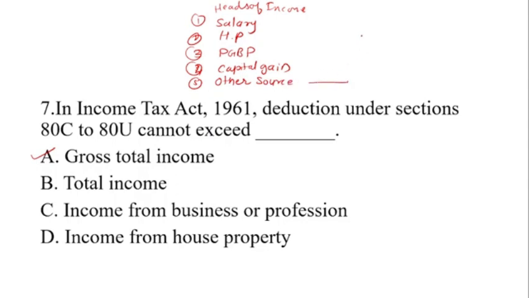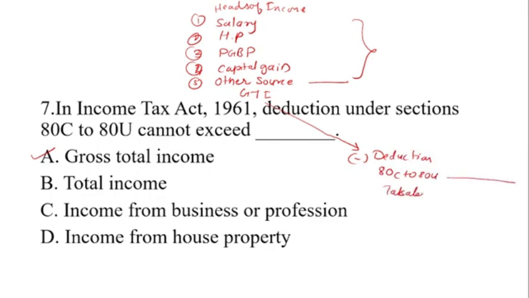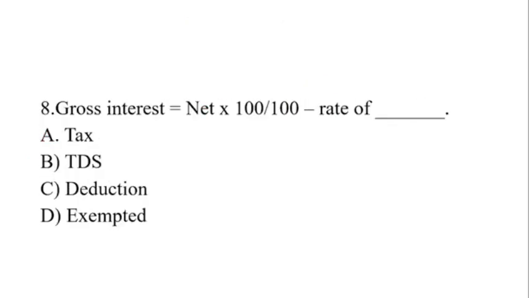We add all the heads and get a total, that is the gross total income. From this gross total income we will deduct the deductions which come under sections 80C to 80U. Then you will get the taxable income, okay. So in the Income Tax Act 1961, deduction under sections 80C to 80U cannot exceed the GTI.